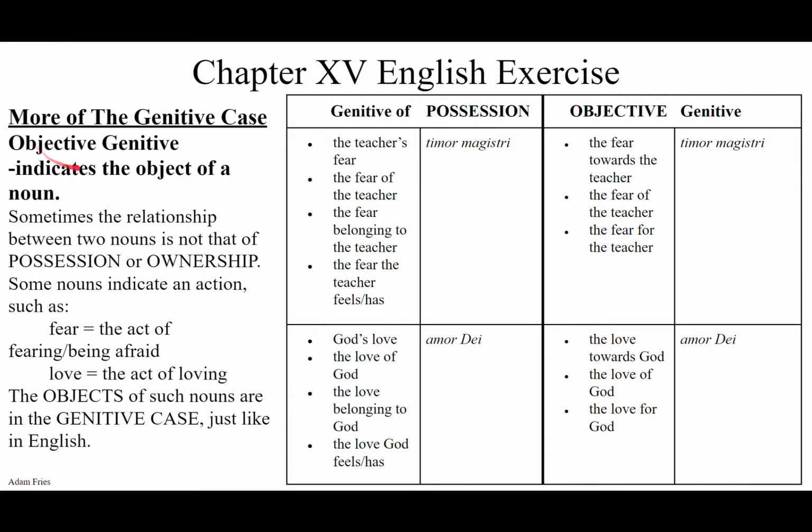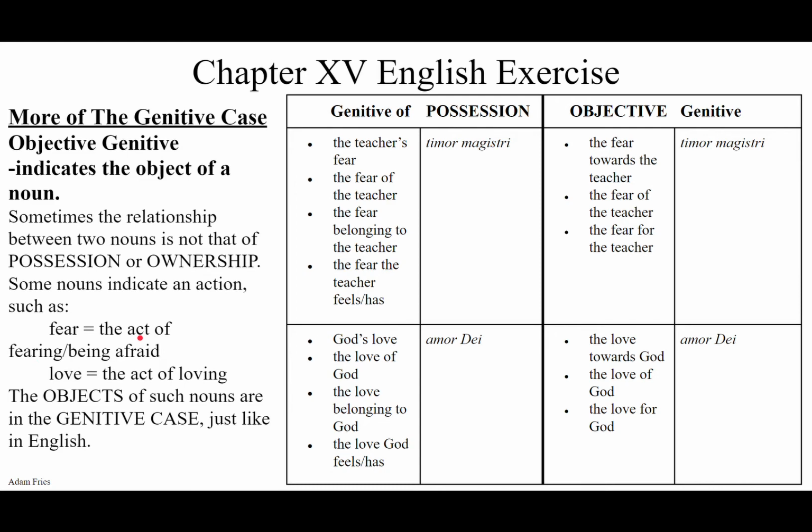So sometimes the relationship between nouns is not that of possession or ownership, like the genitive of possession. Sometimes some nouns indicate an action, such as the noun fear. Fear is a thing, but what we're saying is it's the act of fearing, the act of being afraid.